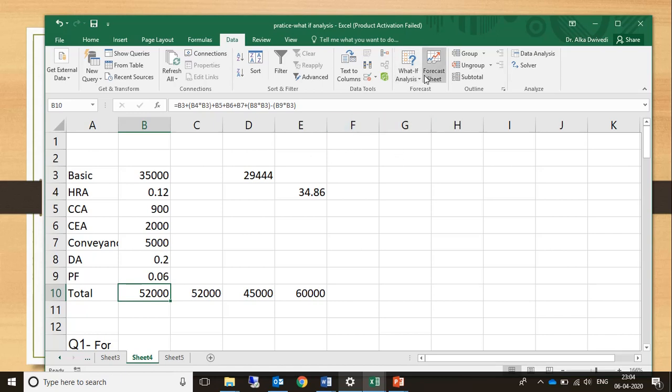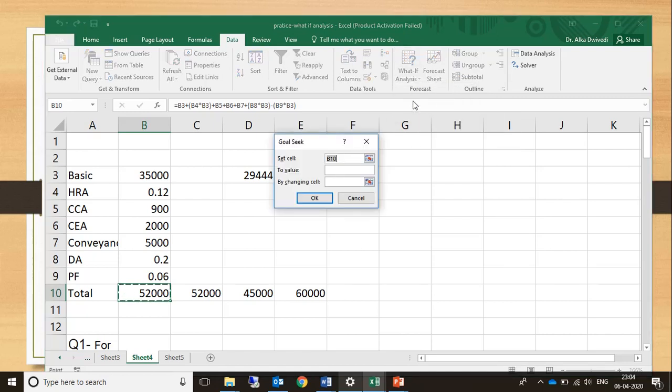Going back to what if analysis, again taking goal seek as the tool, because we have been given the final goal. We only have to change the input value. So the cell where the final value, the goal, is written is the same, B10. This is the cell which we want to change.